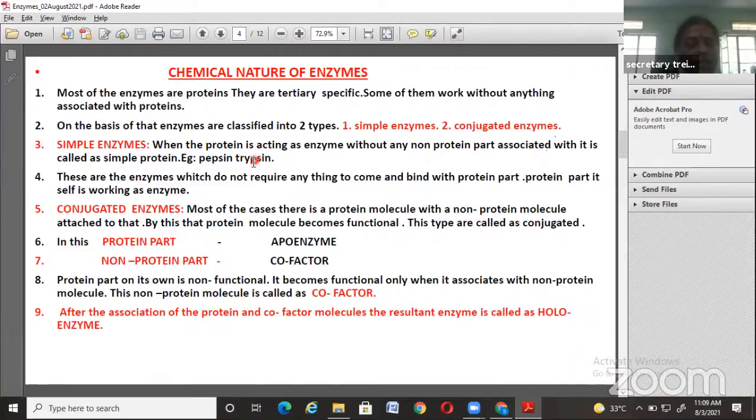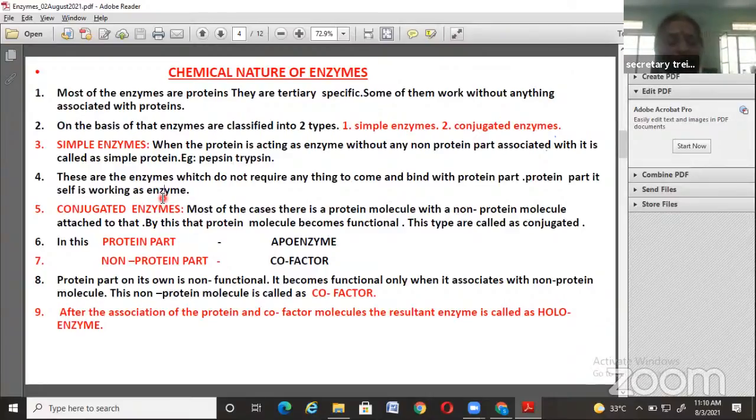These are enzymes which do not require anything to bind with the protein part. They do not require any non-protein part to bind with the substrate molecules, so the protein part itself works as the enzyme.